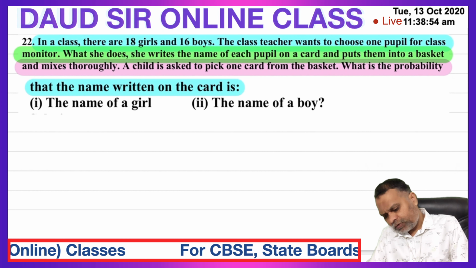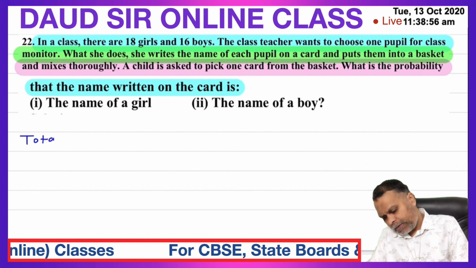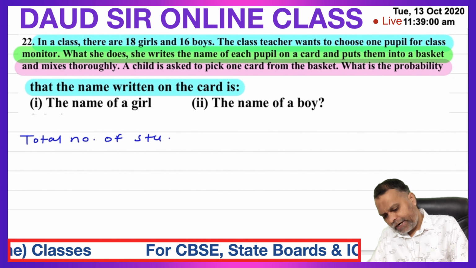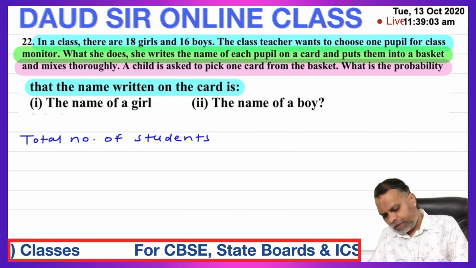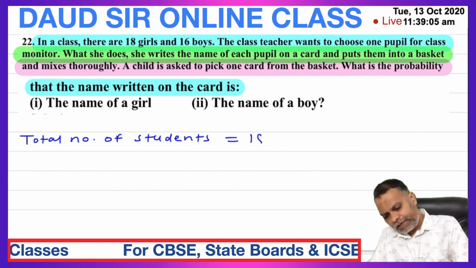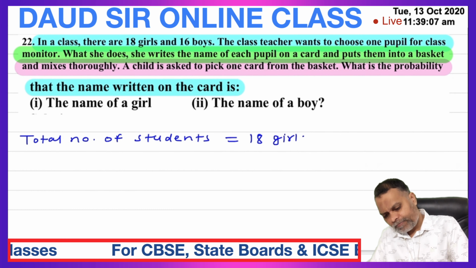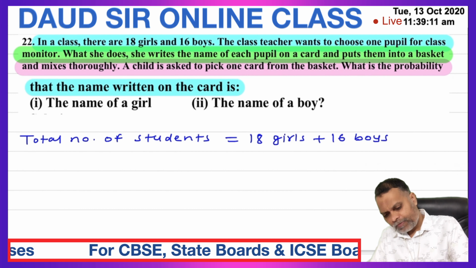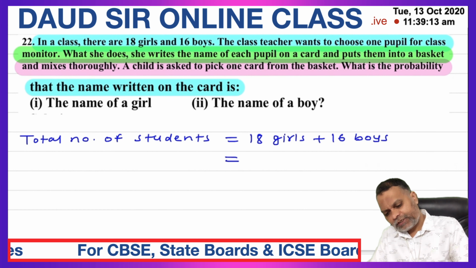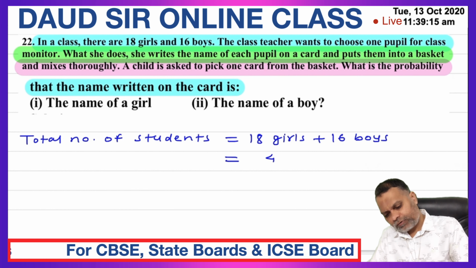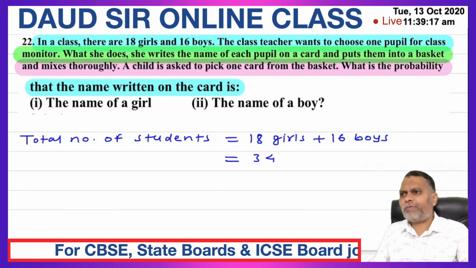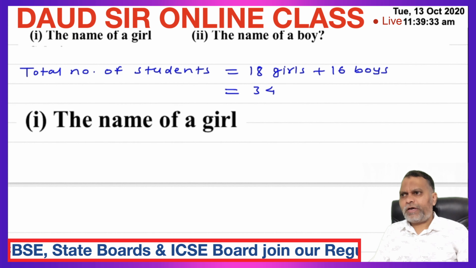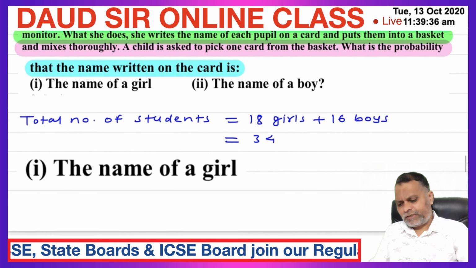So total number of students is equal to 18 girls plus 16 boys. 18 plus 16, 34 students. What is the probability of drawing the name of a girl student?